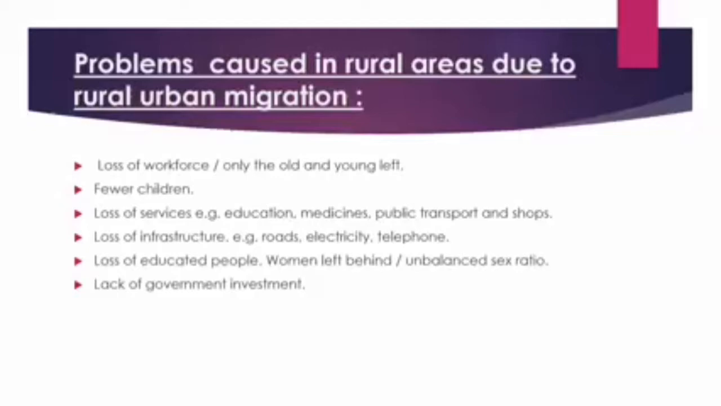If people are not there, obviously the government will not prefer to provide any investment, or will not be attracted to invest in rural areas. So when the government does not invest, obviously less infrastructure facilities would be provided in those areas. So these can be the problems of rural areas due to rural-urban migration. If people move from rural areas to urban areas, these problems may occur in rural areas.